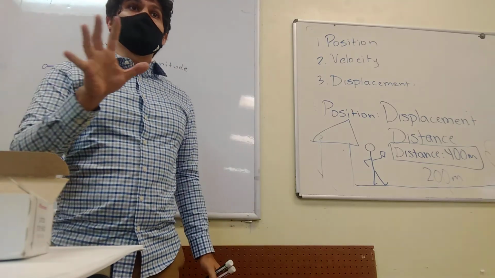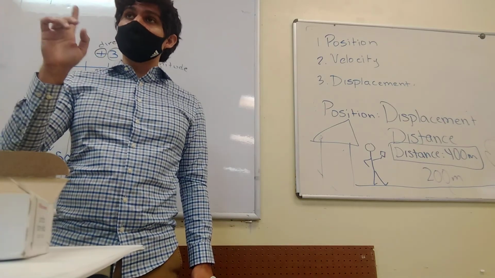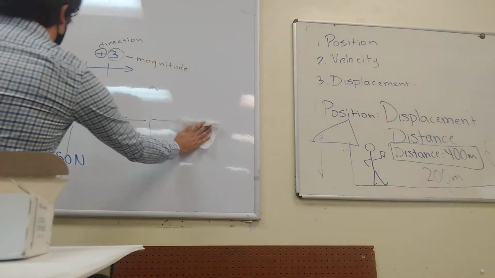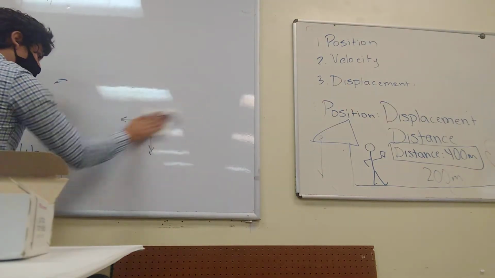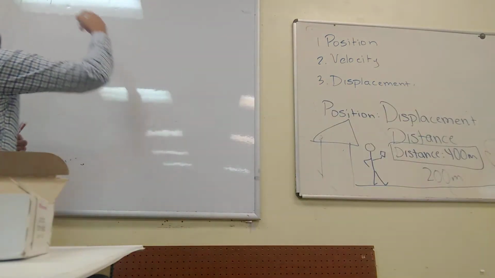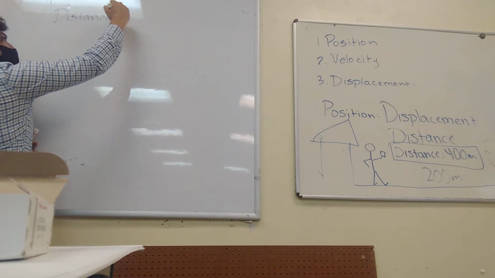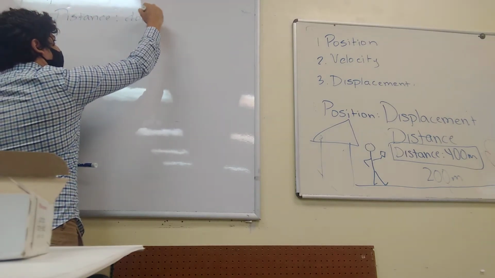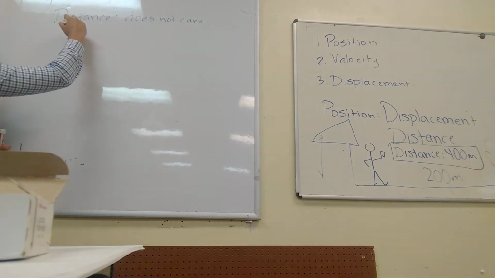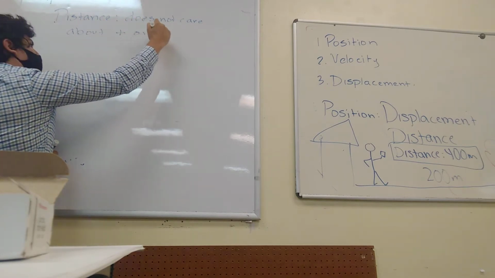Okay? Displacement counts positives and negatives. Displacement is a vector. It has direction. So that's the first thing that we need to know about these, is that distance is not a vector. Distance does not care about positive or negative, left or right.